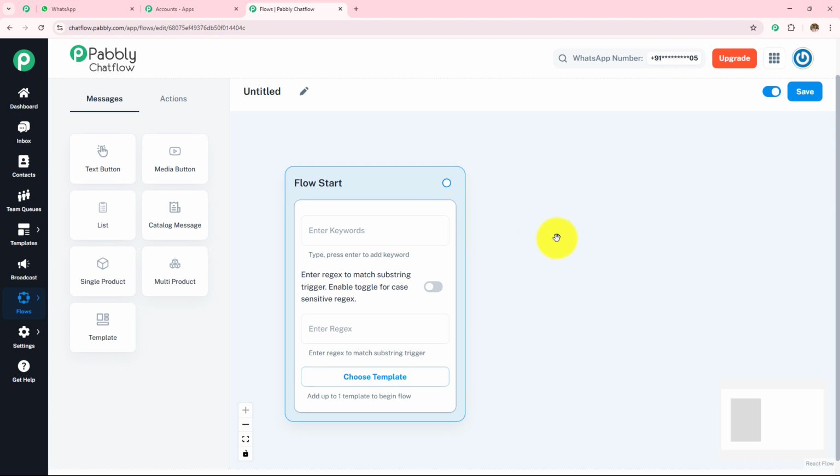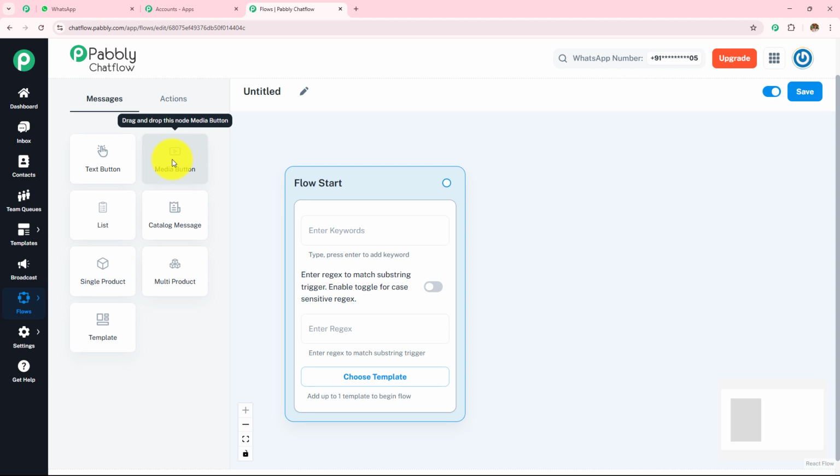Now, to create this WhatsApp chatbot, it is important that we understand the two options on the left-hand side: messages and actions. And under these options, we have so many buttons. We will be using all of these buttons while creating this WhatsApp chatbot. So let's quickly go through all of these buttons. The first button is the text button. This button sends a text message along with multiple clickable buttons. The user can tap the button to continue the conversation.